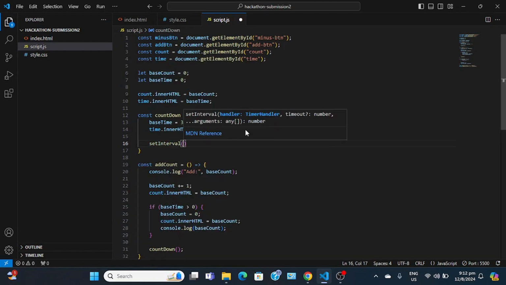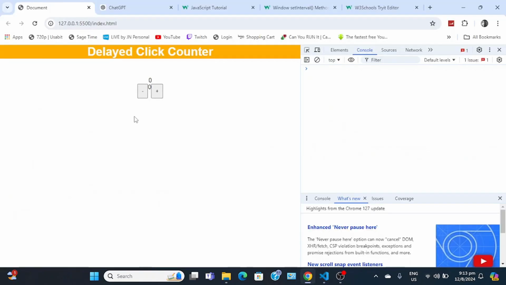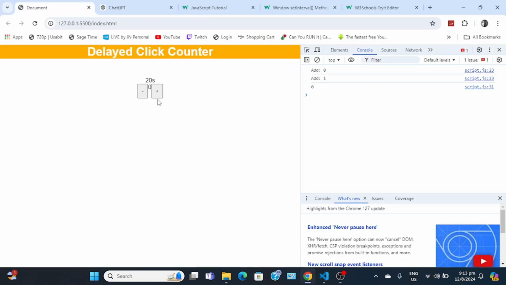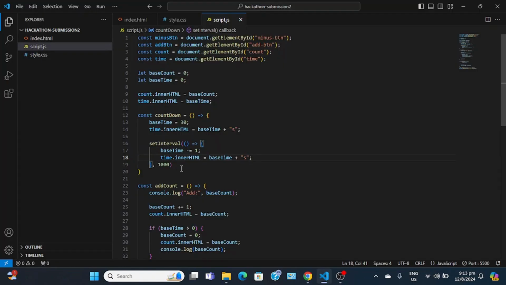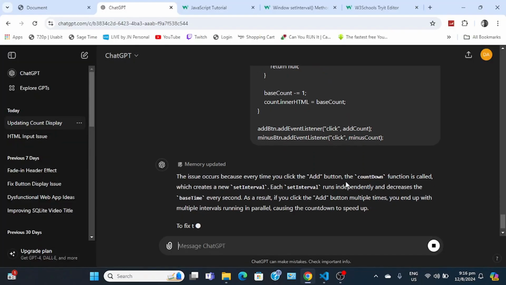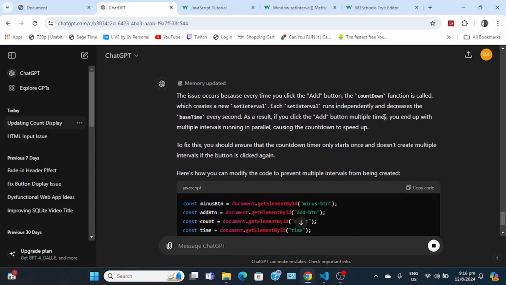Set interval. So I did that. You click. There we go. If you click, it resets though. We don't want it to reset necessarily, but it's going. I don't know, it sped up for a second there. For some reason, when we click, it speeds up. I think it's because it resets itself. Every time you click add, the countdown function is called, which creates a new setInterval. Each setInterval runs independently and decreases the base time every second.